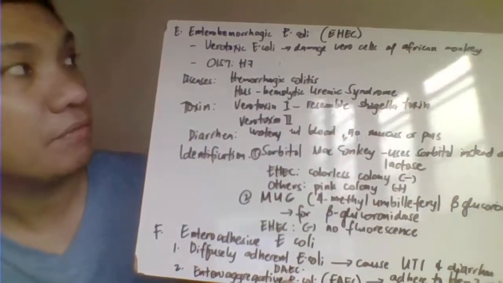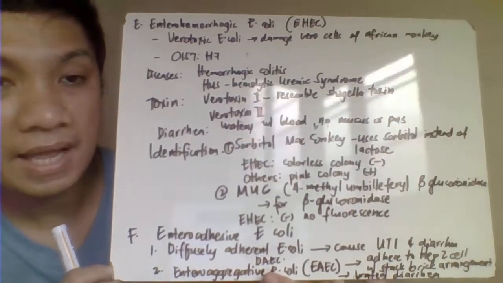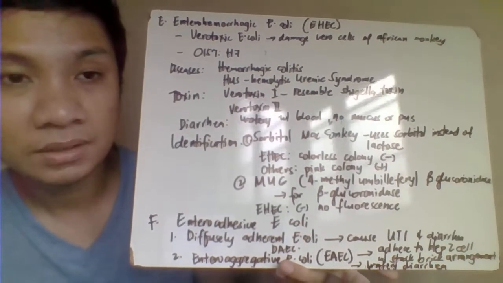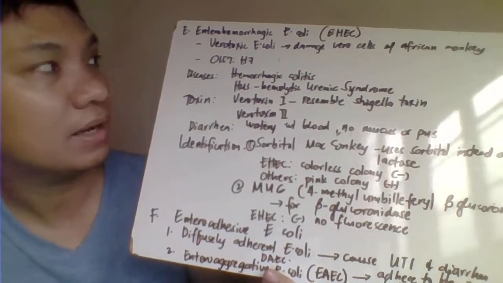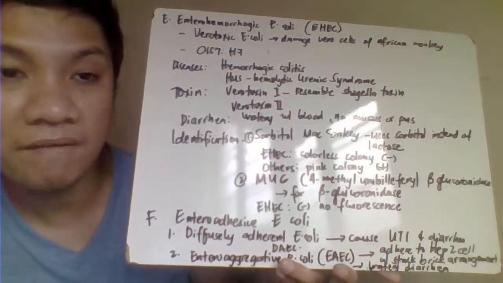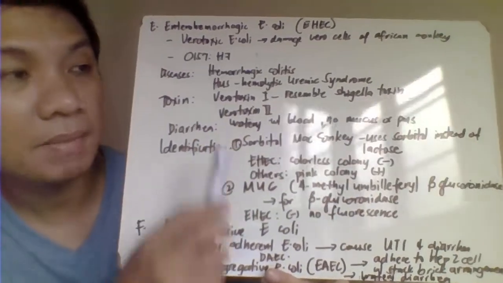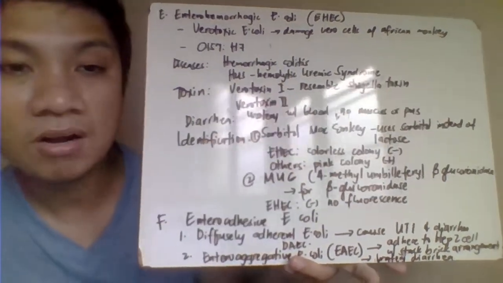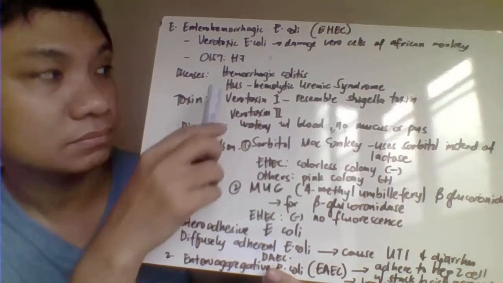Okay, the next strain, we have your enterohemorrhagic or EHEC, enterohemorrhagic E. coli. So this is your O157:H7 strain. Enterohemorrhagic E. coli, another name for that is verotoxic E. coli because it has been identified to cause severe damage to the Vero cells of African monkeys. Another one, this strain causes hemorrhagic colitis. Colitis is your colon, right, inflammation of the colon. Hemorrhagic, we're expecting that there is blood.